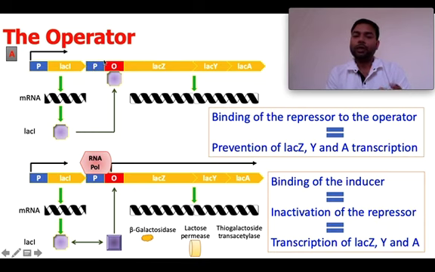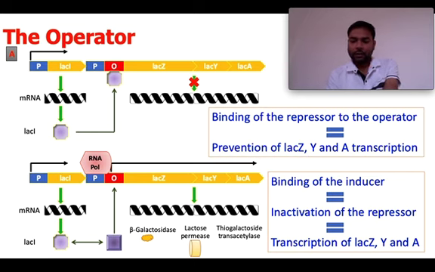So when transcription is not happening, there is no production of beta galactosidase, then permease, and the transacetylase. So these proteins are not getting expressed. Okay, so in the first condition we can understand the binding of repressor to the operator is equal to the prevention of expression of lac Z, Y, and A transcription.